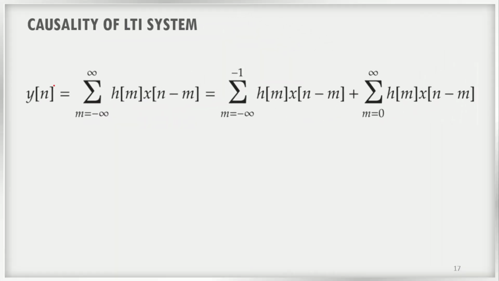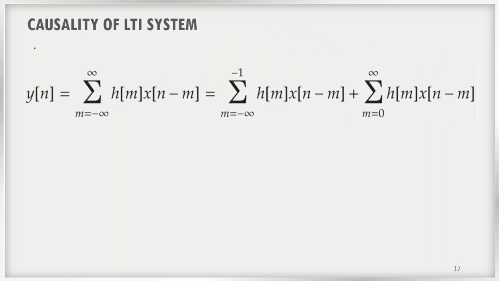So causal systems are non-anticipative. That means future inputs are not required to get the output at this moment. For any system, if the future values are also required to get the output at this moment, such systems are known as non-causal systems. Now let us check how the impulse response of an LTI system depends on this causality property. So let us go into the video and check what the impulse response of a system which is causal in nature is. Let us analyze the causality of an LTI system.